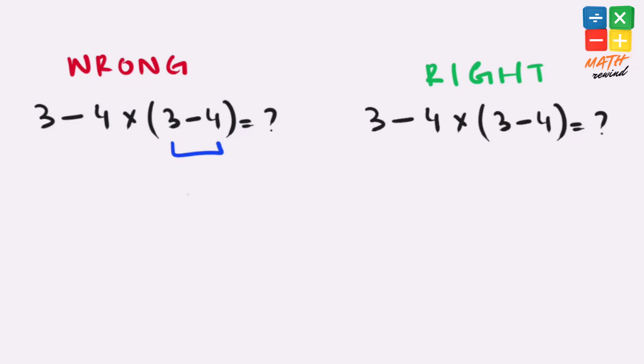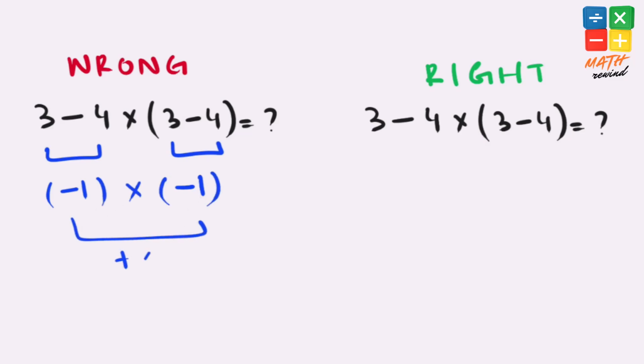3 minus 4 equals minus 1. Minus 1 times minus 1 equals positive 1.